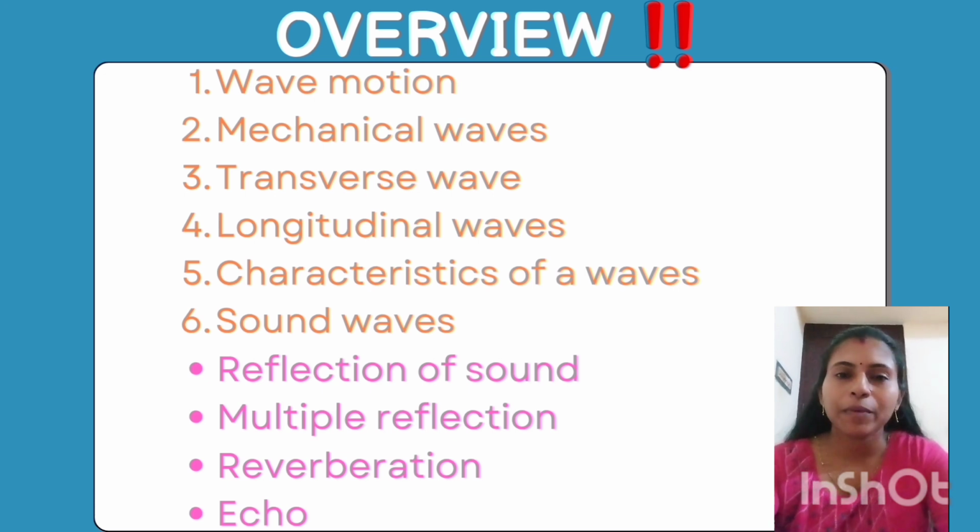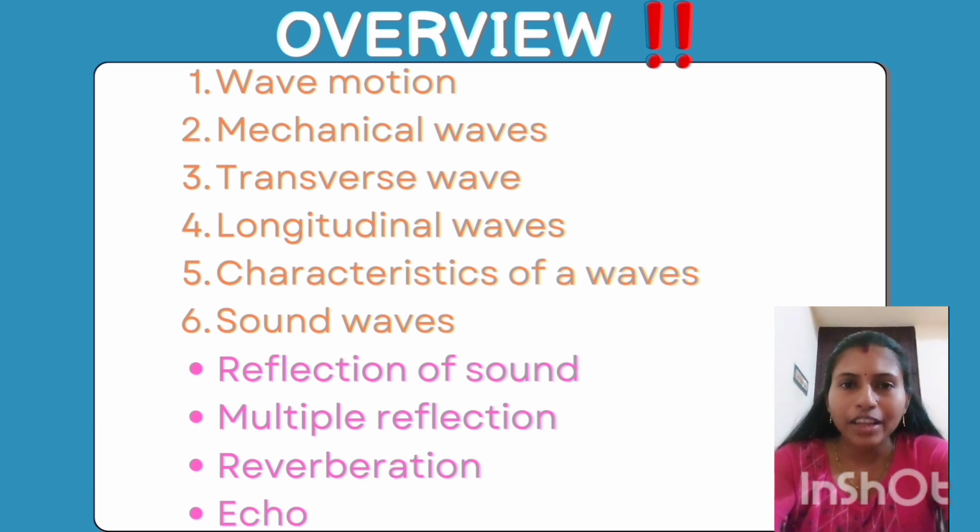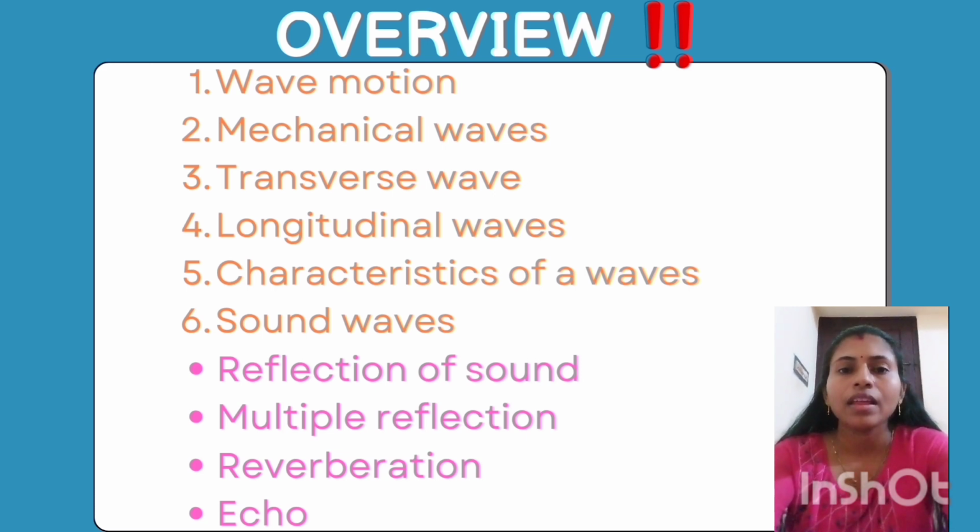So let's wrap up quickly. What all things did we study today? We learned about wave motion first. Then we got to know about mechanical waves and types of mechanical waves, that is transverse wave and longitudinal waves, in detail. Then we studied about the characteristics of a wave. What were the characteristics of a wave?